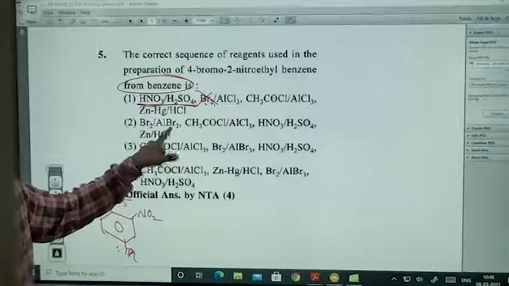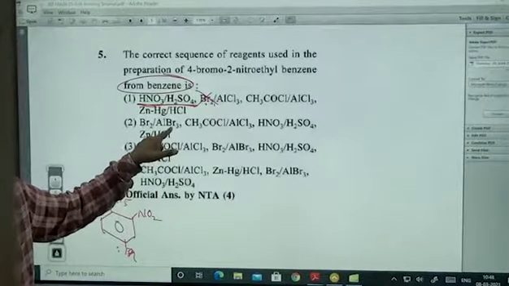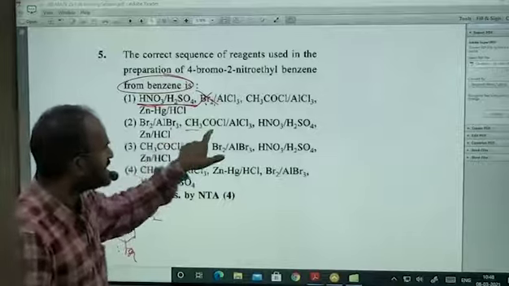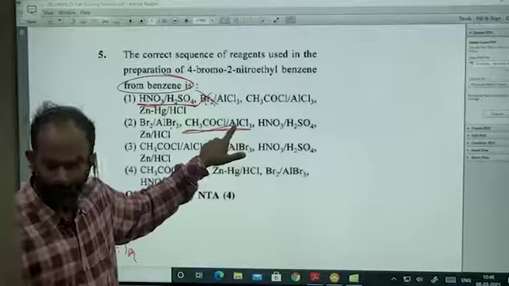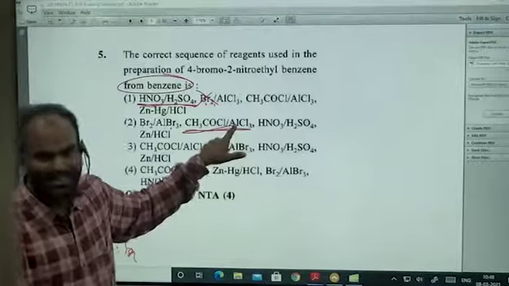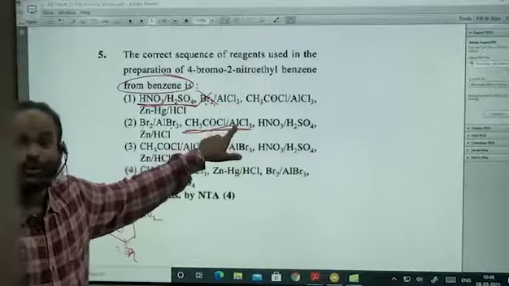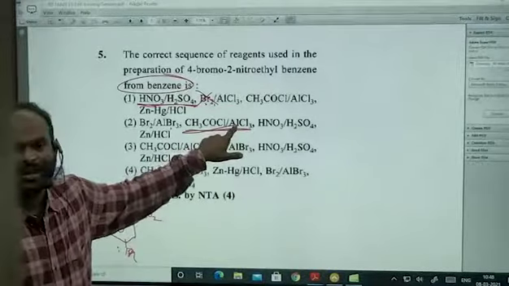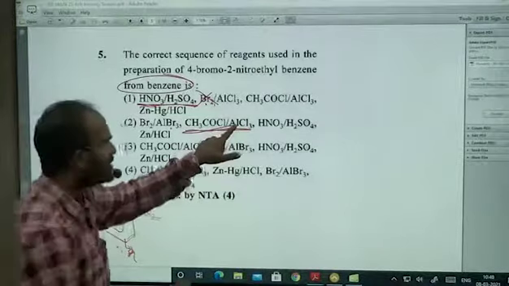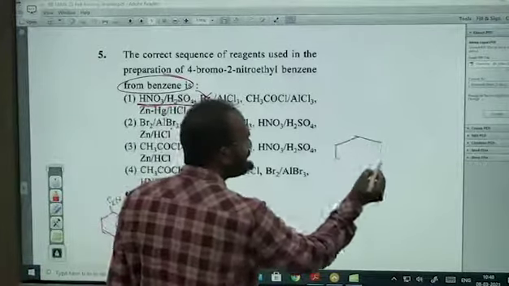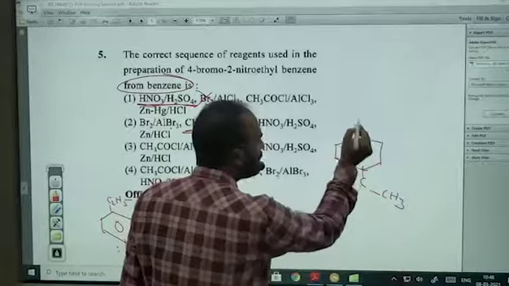Bromine reacts with AlBr3. Good point. Bromobenzene. That is the first position. That's going to be the bromobenzene. CH3COCl AlCl3. Two different types of isomers can be formed. One is ortho, another one is para. Of course, bromine is a deactivating group, but still it is an ortho-para directing group. Para will be the major product because of the steric hindrance. So the product that is going to be formed will be C double bond O CH3 Br.